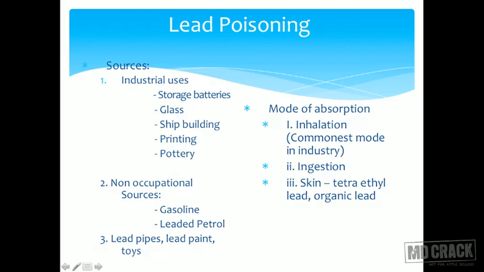Lead being a heavy metal, still it enters the body through inhalation. Second is ingestion. Ingestion is when you eat it, when it goes into your GIT, it is absorbed. And the third is direct contact with skin and it gets absorbed into your blood, that is tetraethyl lead or organic lead. Tetraethyl lead is a form of organic lead. Remember, there are basically two types of lead, organic and inorganic. Organic can get absorbed through the skin. So tetraethyl lead being organic lead is also absorbed through the skin.